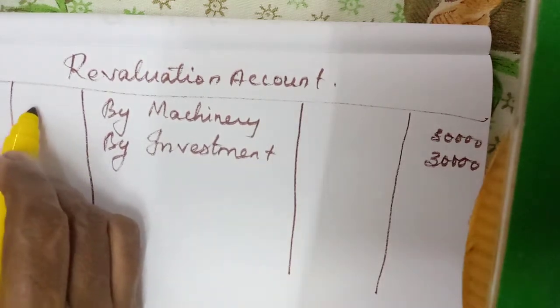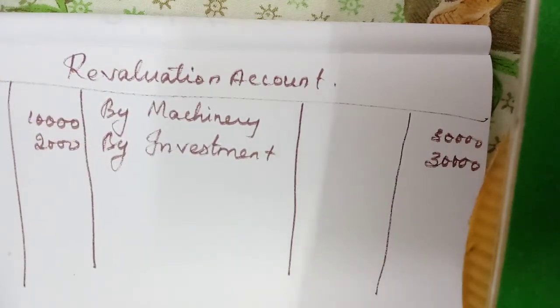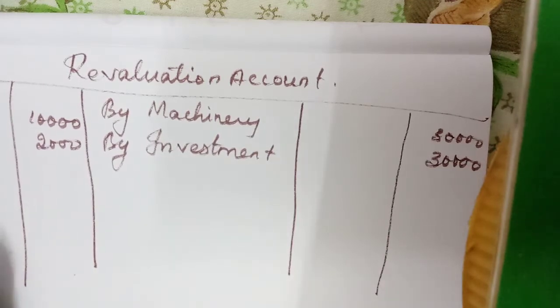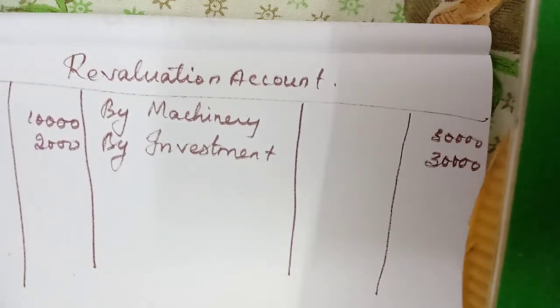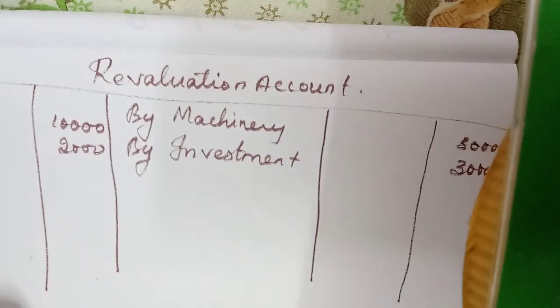Furniture 10,000. Provision 2,000. Then to profit on revaluation transferred to partners' capital accounts: Chandru's capital, Vishal's capital, Ramanan's capital account.